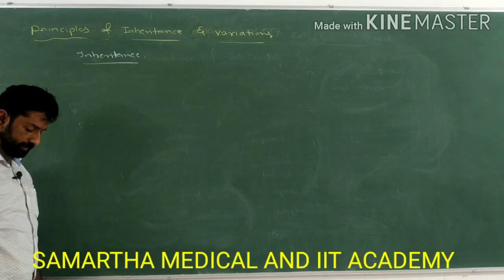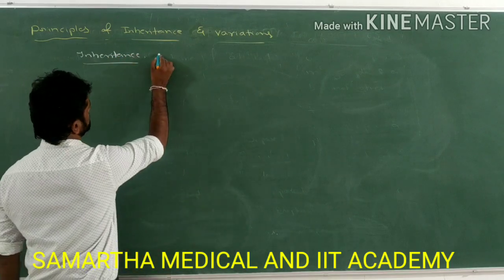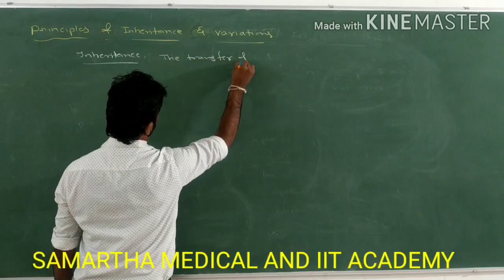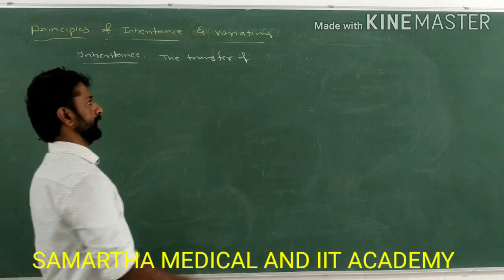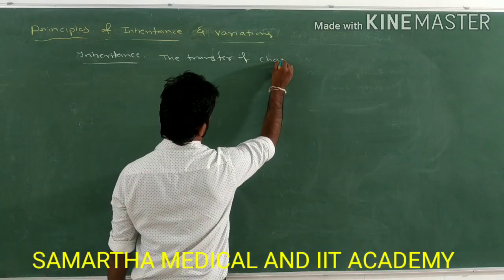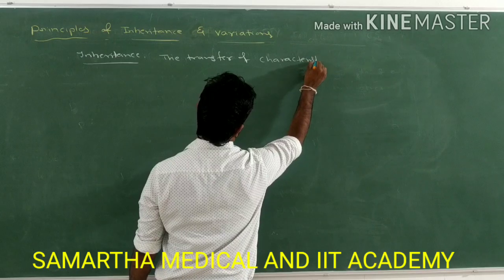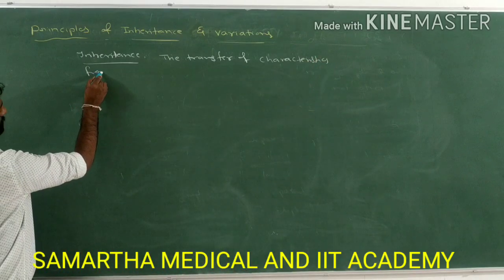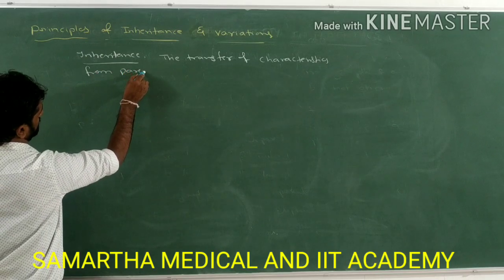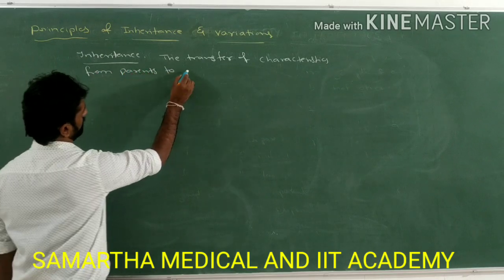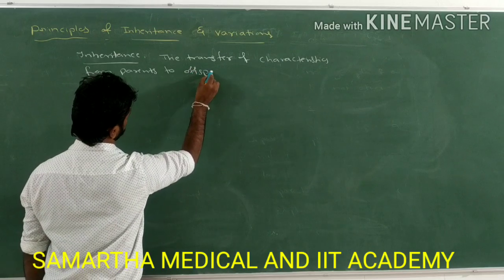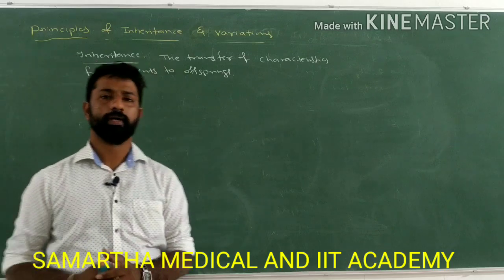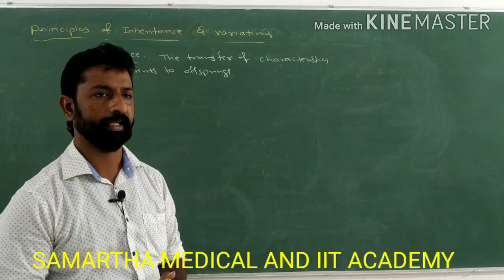Inheritance is nothing but the transfer of characteristics from parents to offsprings. Such a process is only called inheritance.